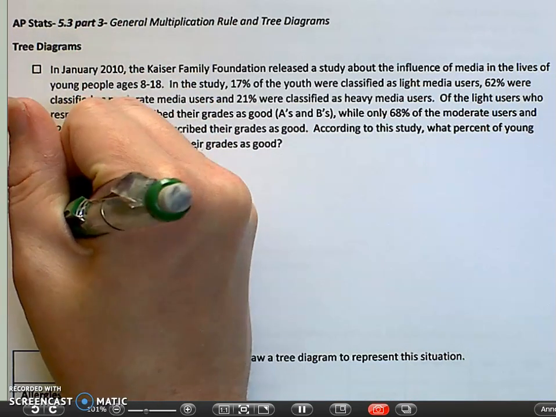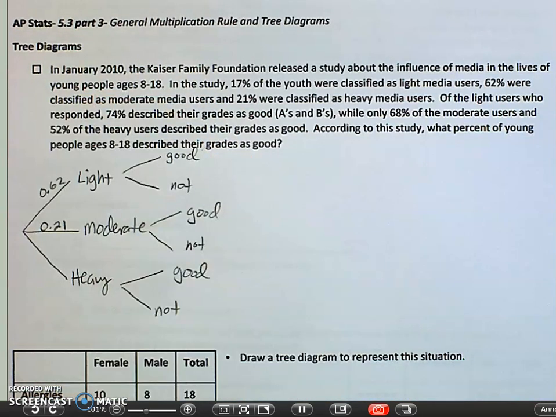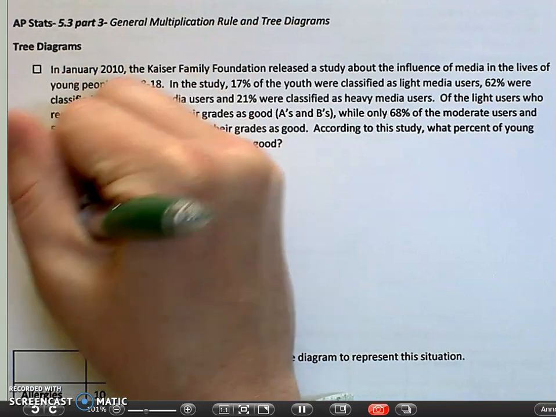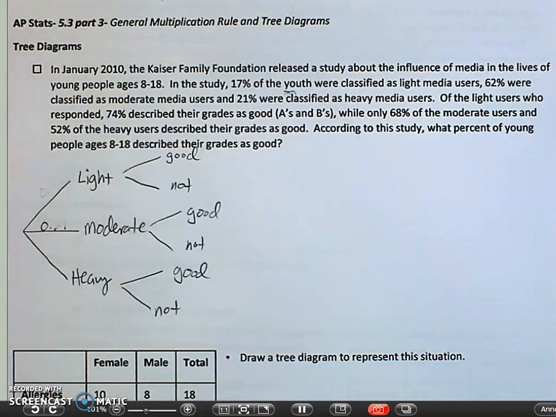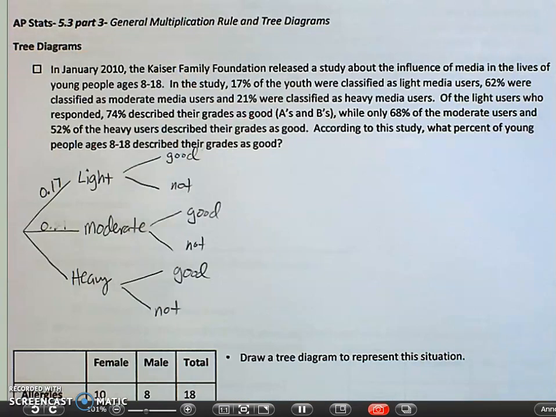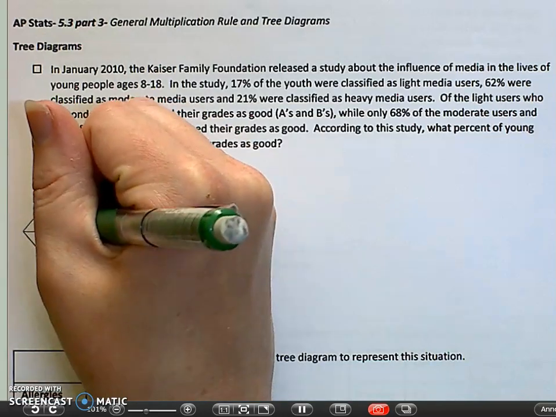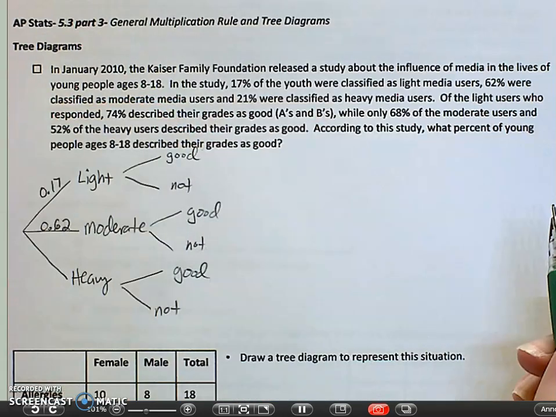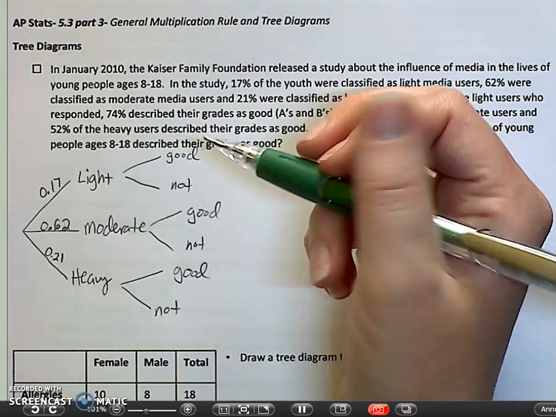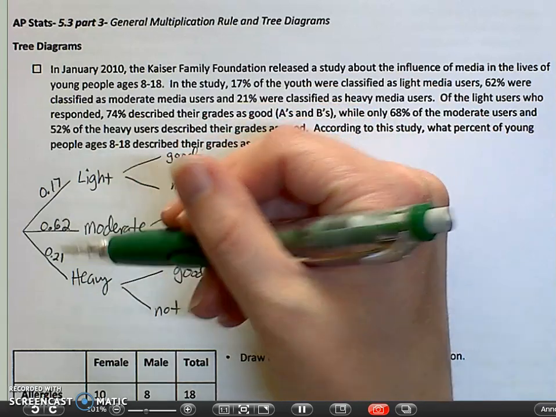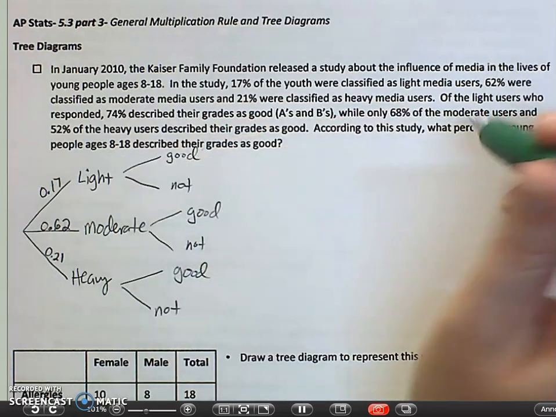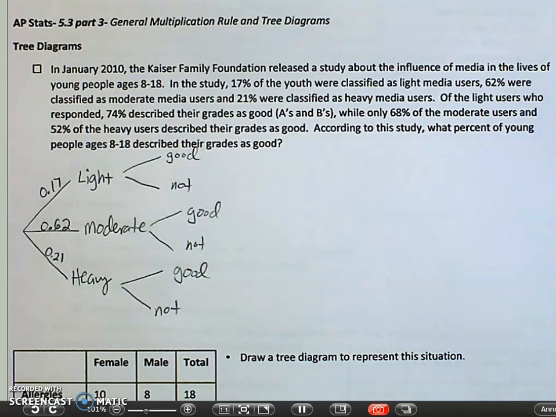Nope, messed that up. It helps if you read the right numbers. 17% were light. So I'll use pencil. And 62% were moderate. And 21% were heavy. There we go. And since there's only 3 options, these 3 options should then add up to 1, right? 100%. Now for these little lines, it said of the light users, 74% describe their grades as good.